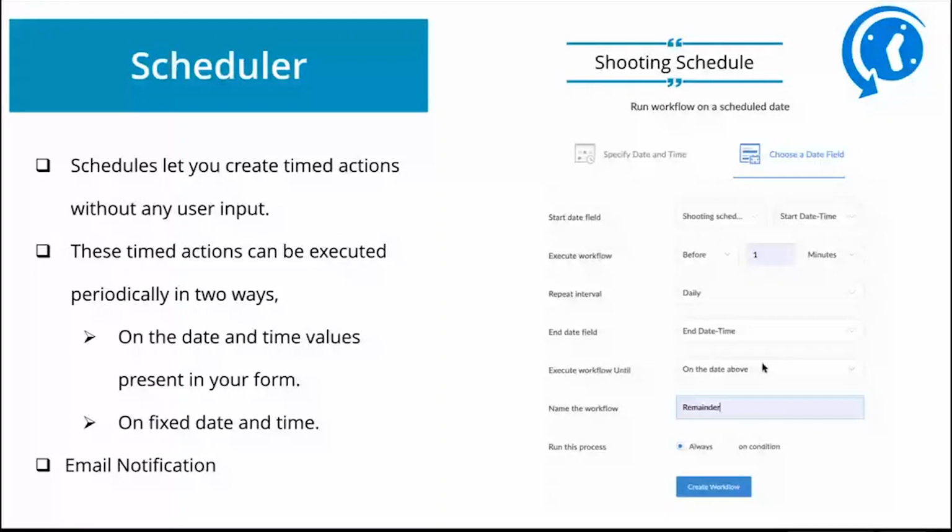In our use case, we have used this scheduler workflow to send a reminder to all my actors a day before the shooting schedule, so that they will be notified about the date and the time automatically. For that purpose, we are using this scheduler workflow in our application.